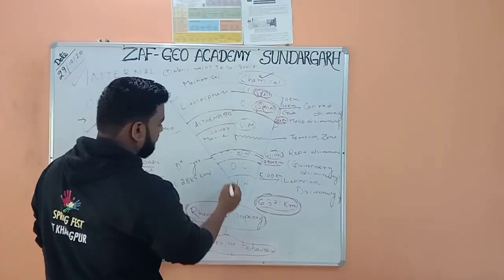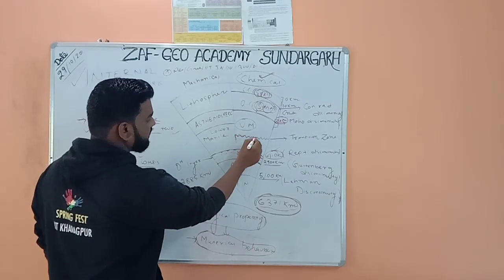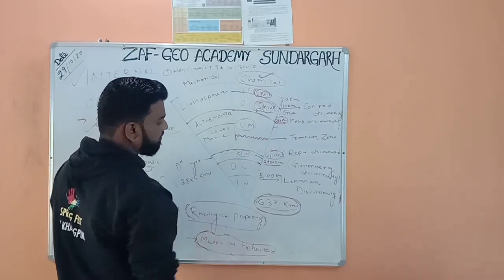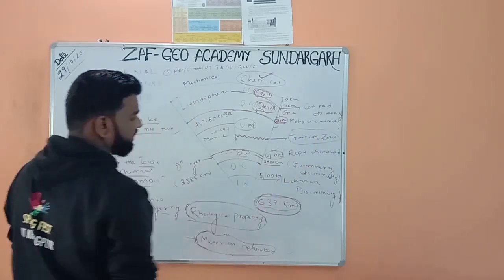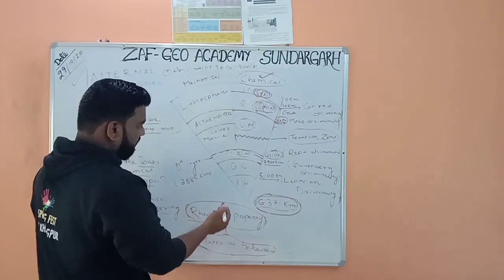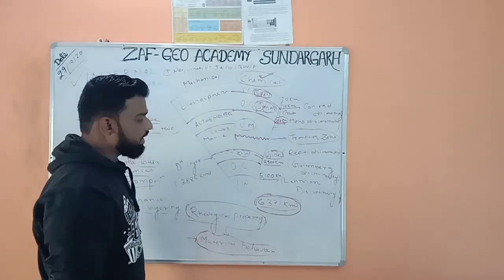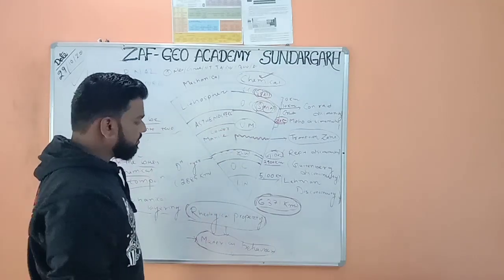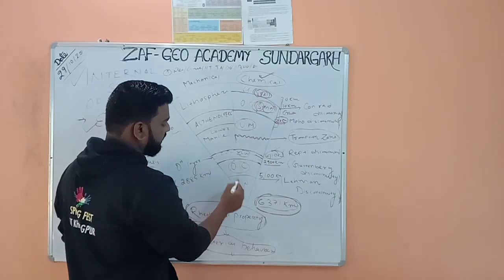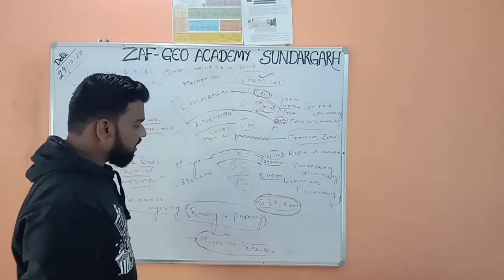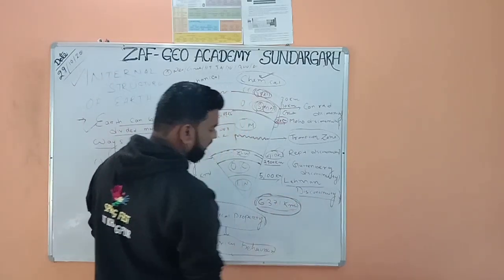This is the transition zone between upper mantle and lower mantle, where the velocity of P wave and S wave slows down. We will learn this in detail. Now look, the crust is divided into two parts, the mantle into two parts, and the core is also divided into two parts, outer core and inner core. The boundary which separates outer core and inner core is called the Lehmann discontinuity.